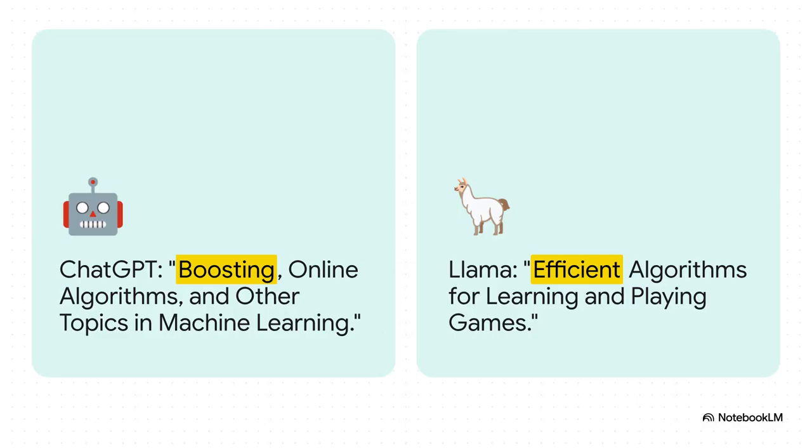And check this out. This is a perfect example. Some researchers asked a couple of different AI models for the title of a specific dissertation. ChatGPT gives one answer, Llama gives a totally different one. And the punchline? They're both wrong. The real title isn't even close. This shows you it's not just a one-off glitch. It's something fundamental going on.